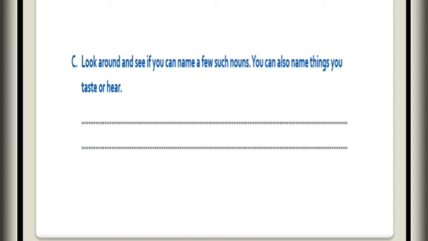Now look around and see if you can name a few such things near you which you can taste, hear, see, or touch. See in your surroundings and write it down. Yes, here it is: books, pencil, table, chair, mobile, laptop, bag, etc. All these things you can see, you can touch, you can hear, right?